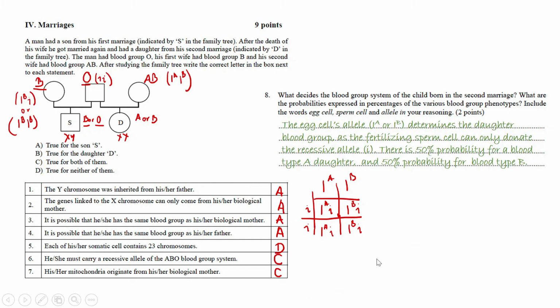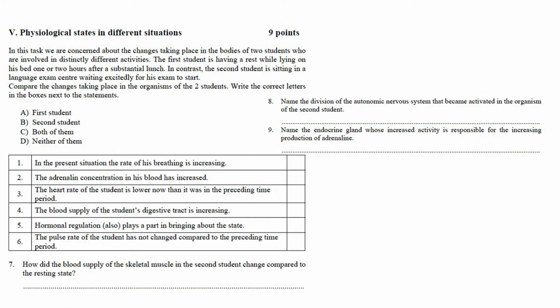Okay, moving on to the fifth exercise. Physiological states in different situations. In this task, we are concerned about the changes taking place in the bodies of two students who are involved in distinctly different activities. The first student is having a rest while lying on his bed 1 or 2 hours after a substantial lunch. In contrast, the second student is sitting in a language exam center waiting excitedly for his exam to start. Compare the changes taking place in the organisms of the two students. Write the correct letters in the boxes next to the statements.